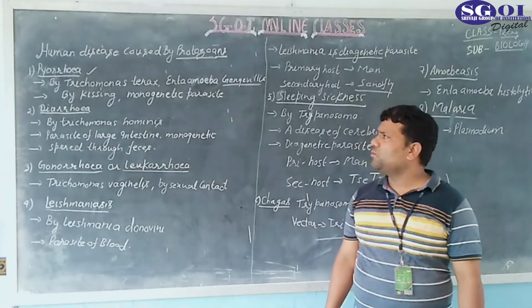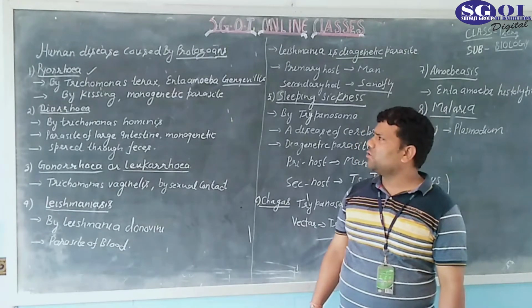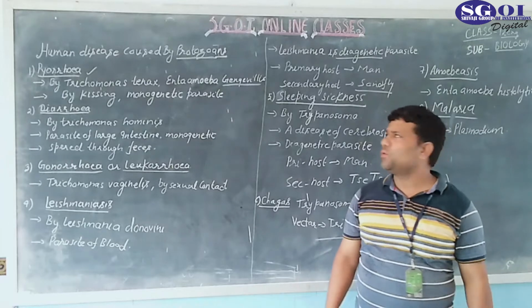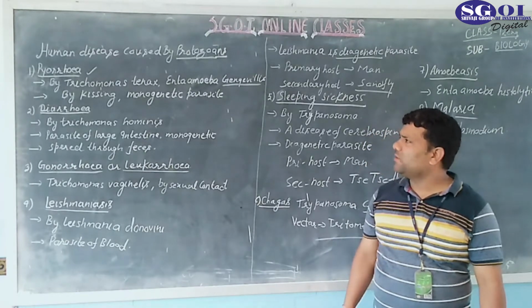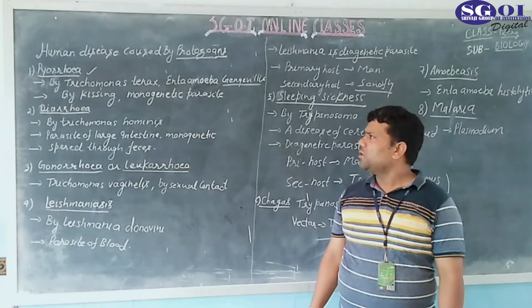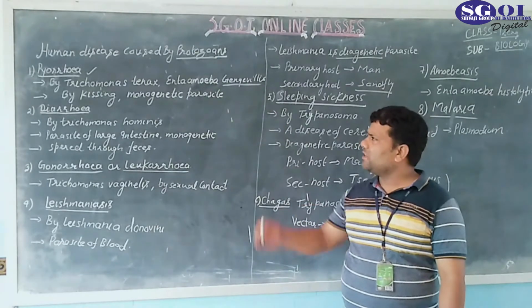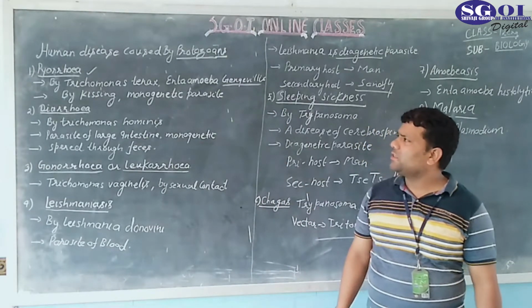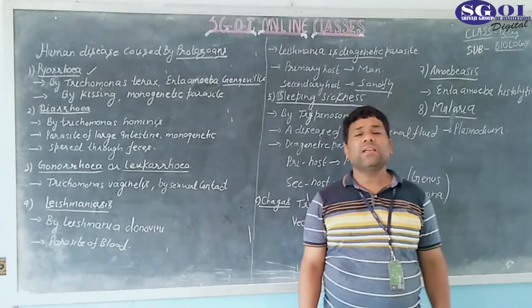So these are the two causative agents of pyorrhea, and they are spread by kissing.